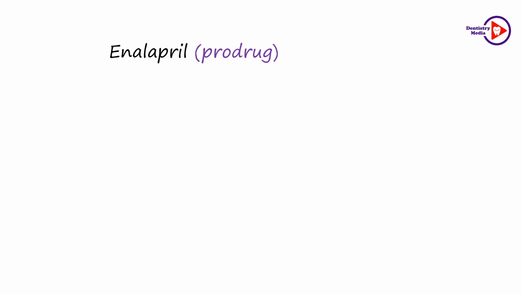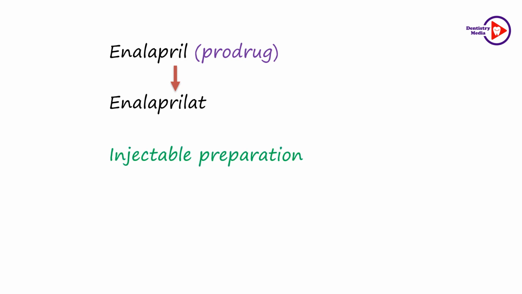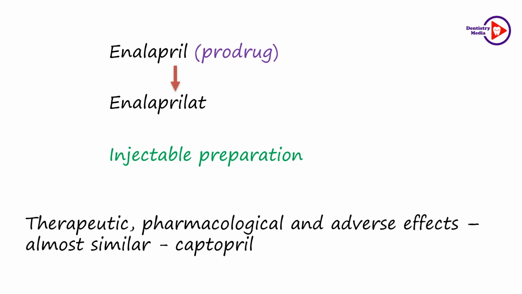Enalapril is the second ACE inhibitor which was introduced. It is a prodrug and it is converted to enalaprilat in the body. It is marketed as injectable preparation. Therapeutic, pharmacological and adverse effects are almost similar to captopril.